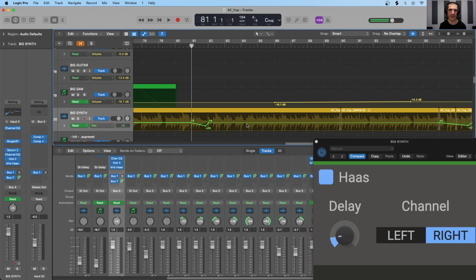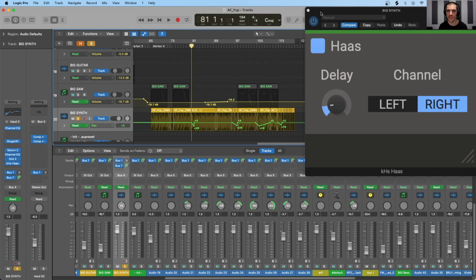And I'll turn off this pan automation later so that you can really hear the dimensional or directional changes that the Haas effect can make to a sound. So let's listen to this in solo first.